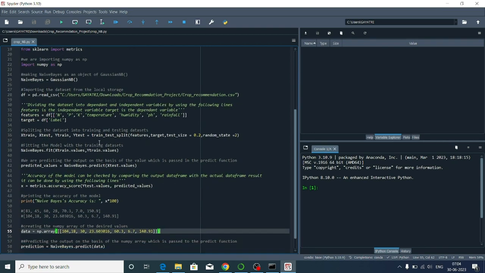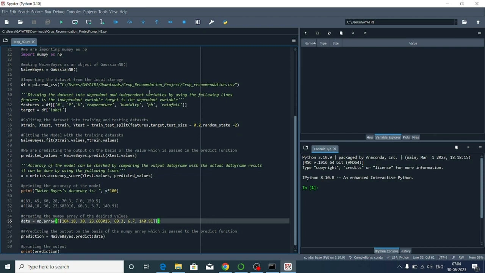We are importing the dataset from the local storage by using the following line such as df equals pd.read_csv. Then we need to divide the dataset into dependent and independent variables. Features is the independent variable, target is the dependent variable.